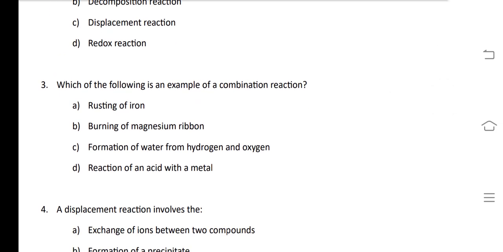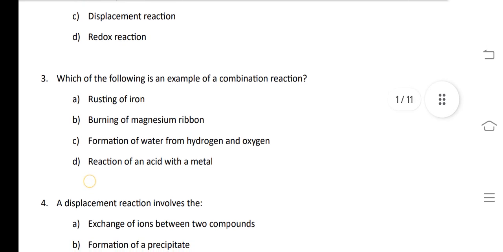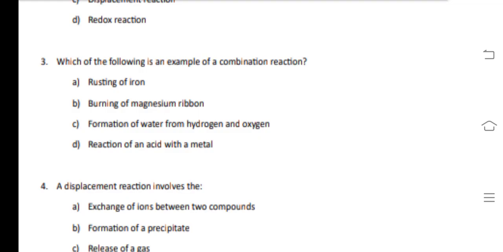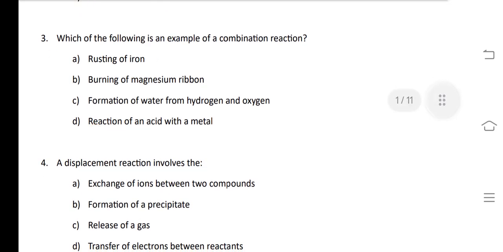Next question, which of the following is an example of combination reaction? In this reaction two reactants will be needed and a single product is formed. So rusting of iron, the reaction involved is Fe plus H2O plus O2 will form Fe2O3.xH2O. This is the formula of rust. And rusting of iron is an example of chemical reaction. Answer of third question is option B.